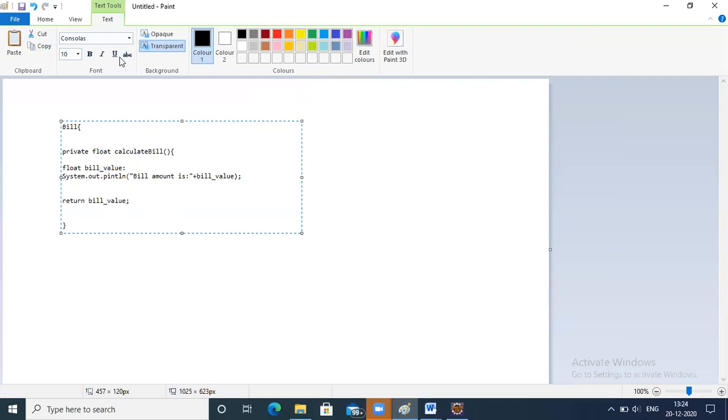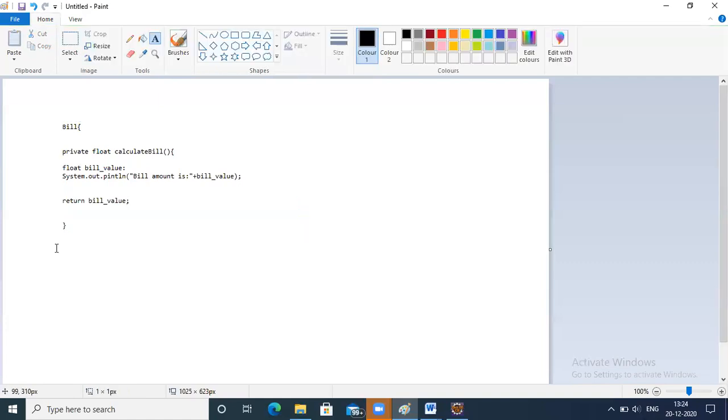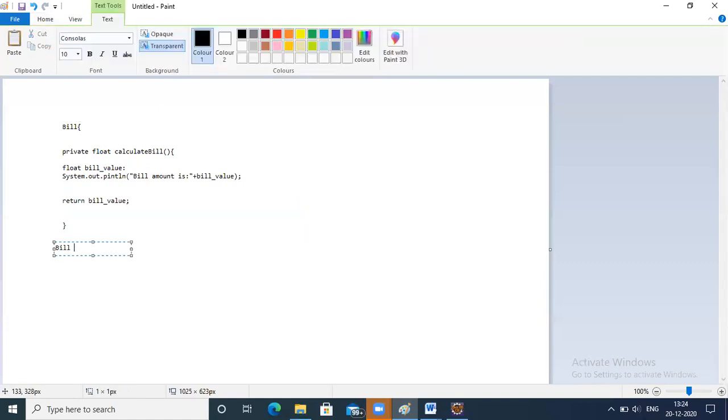In this way you create methods which are required to be accessed only by its objects. Now this method will not be visible outside this class. Only within this class, meaning objects of this class will be able to access it. Now how do you create an object? Bill b equal to new Bill.